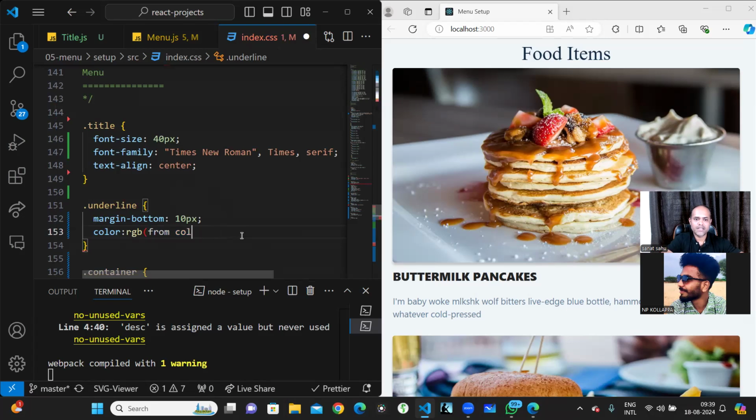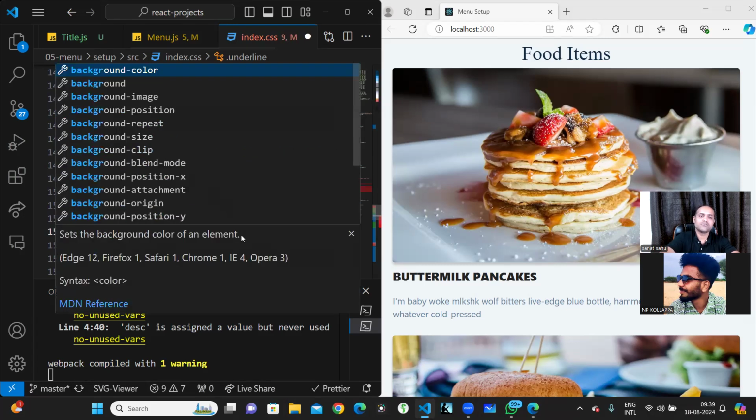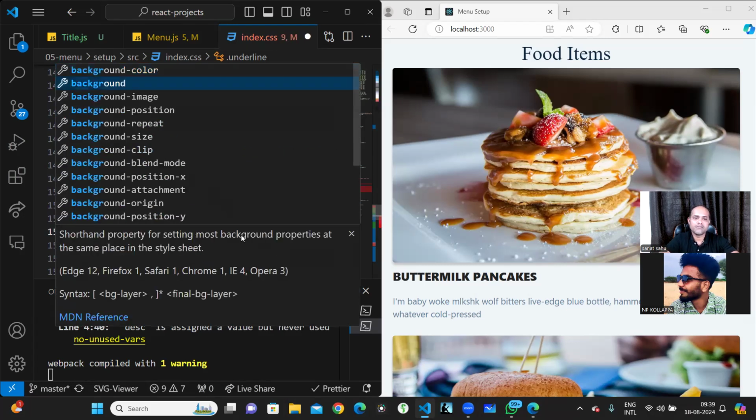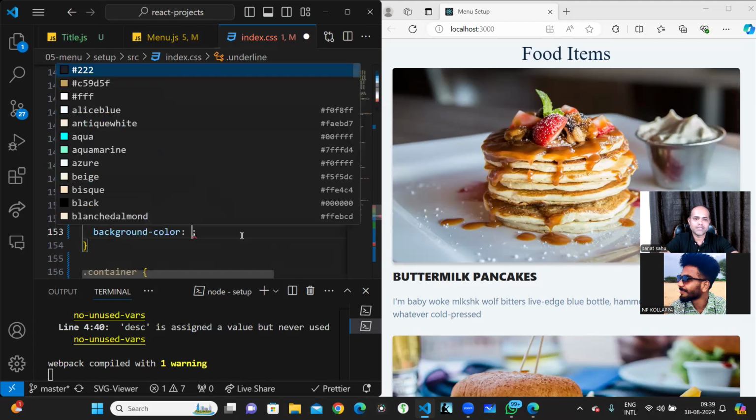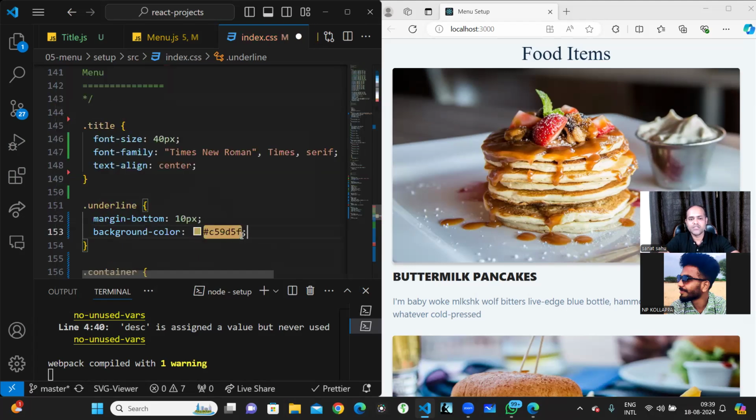But the problem with that is you should have a padding also, and that you have to make it transparent. So that will create one problem. So that is why I'm not doing that. So I'll just create one more simple div, and there I will give it, so it will work nicely. That's the reason, because you can reuse it also, in multiple places we can reuse. Okay, let me use this.